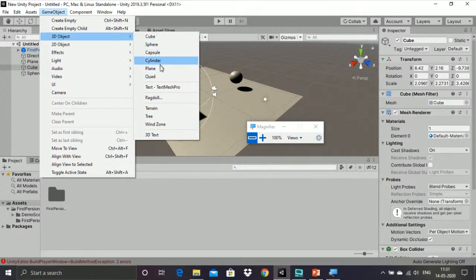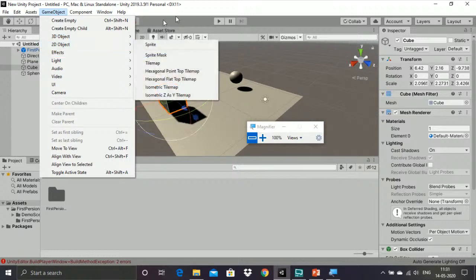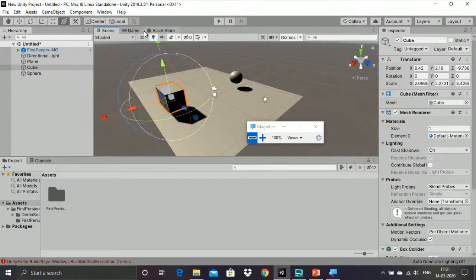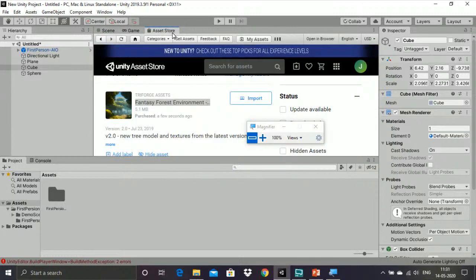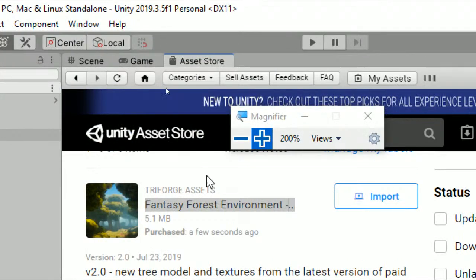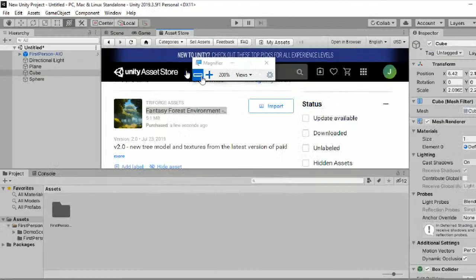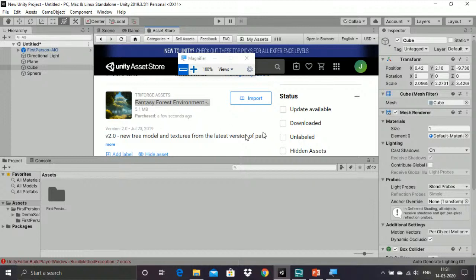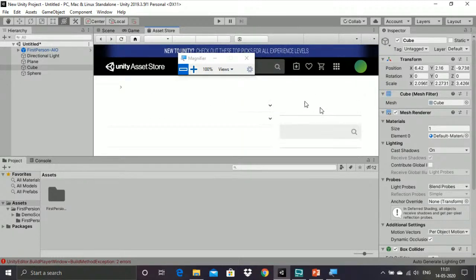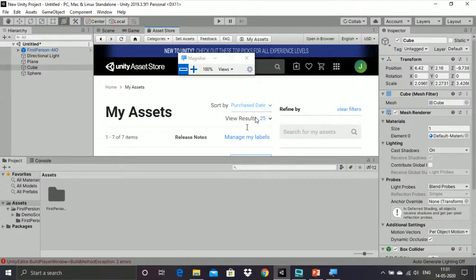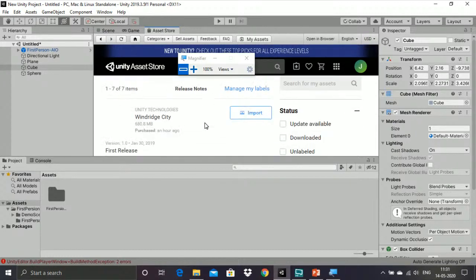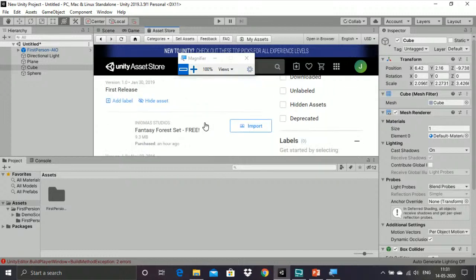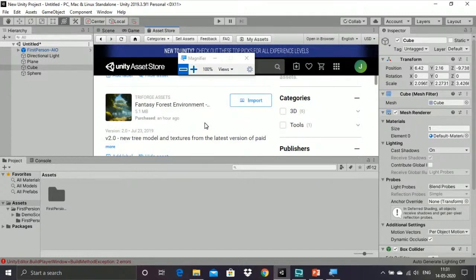Okay, then if you want to add some environment, you can just move to asset store, which is at the top. This requires internet connection, so with the help of that we can download and add the environment. Not all the systems will be able to access this, since some of the environments are paid versions.